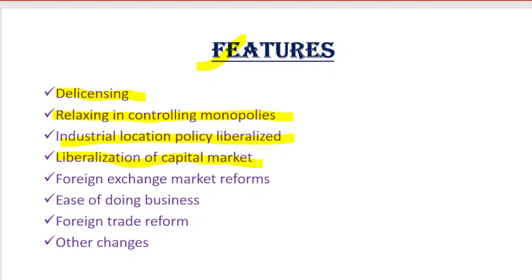So with this liberalization of the capital market, a new market has been established. This market totally deals with the issue of shares and debentures, and to look after it so that no malpractices happen, SEBI, the Securities and Exchange Board of India, was set up as a watchdog, to keep a vigil and keep an eye on the activities going on in the capital market.